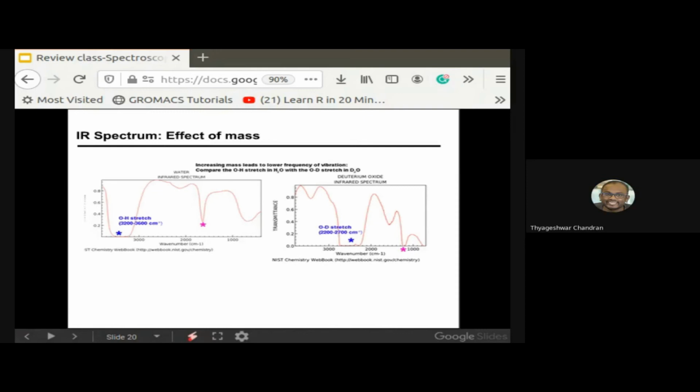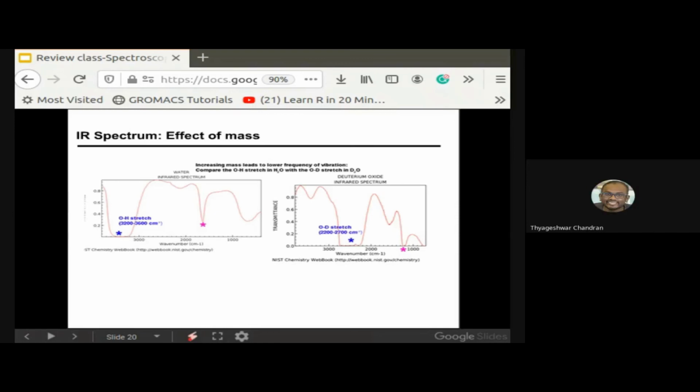Now, what's your question, Shreya? Can you tell it again? See, sir, we are seeing a trend over here, right? And using this trend, we generate a hypothesis. So I'm asking what all hypotheses can we generate from this trend of data? I just wanted to find the reason why OD has a lesser vibration energy than the OH.